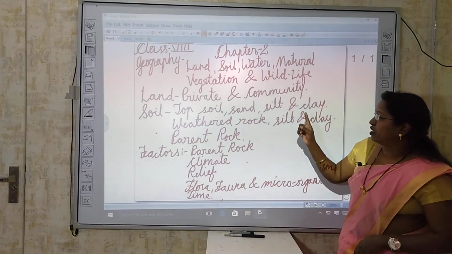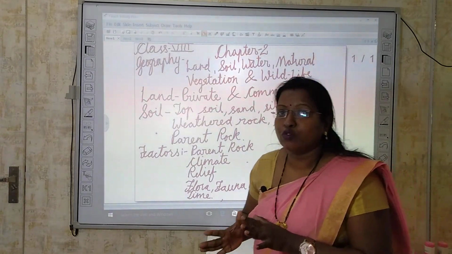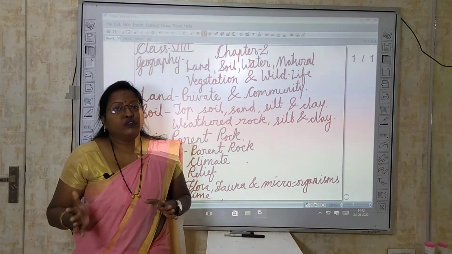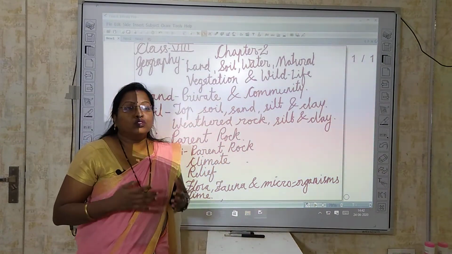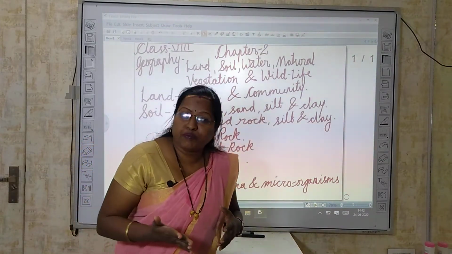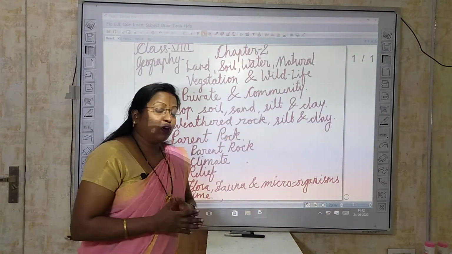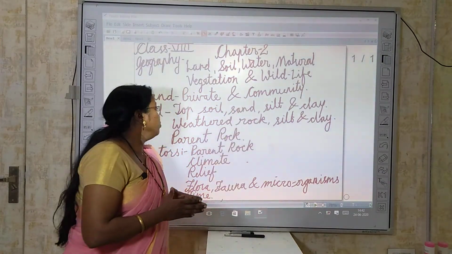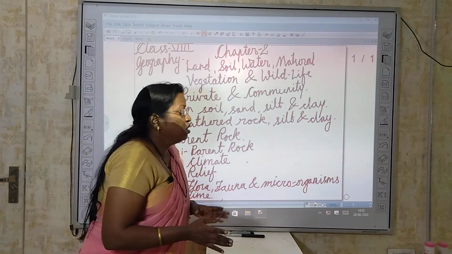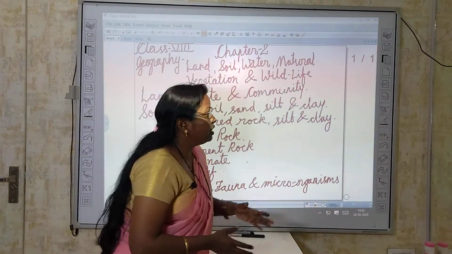Next is community land. Community land means a piece of land which is used by a particular group. Suppose you are going to a garden or visiting a mall; that particular piece of land is used by a group of people. That is why we can say it is community land. In that way we differentiate land into these two categories: number 1 is private land and number 2 is community land.